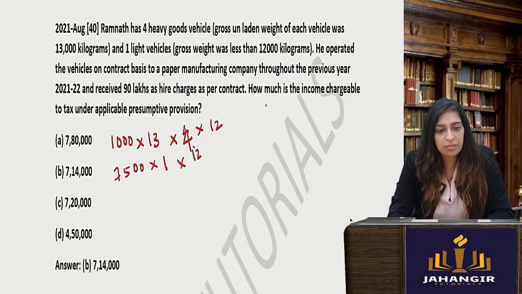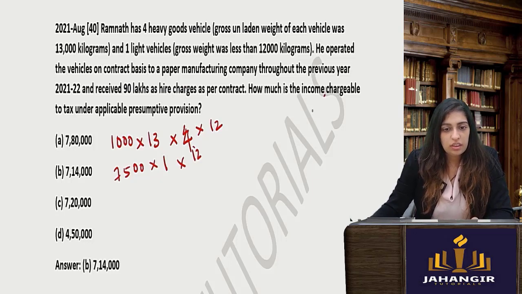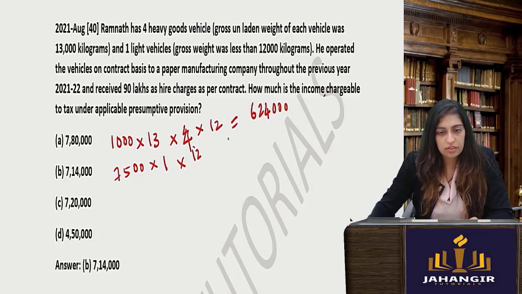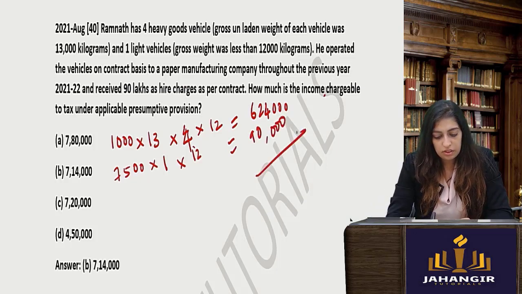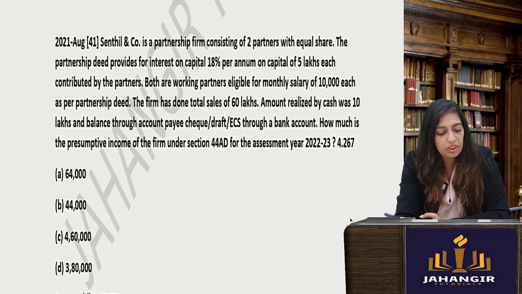How much income is taxable under presumptive business? You will get this answer. Simple. You don't have to take how much money he has received as per contract, because you're doing presumptive business, it doesn't matter how much he has received.